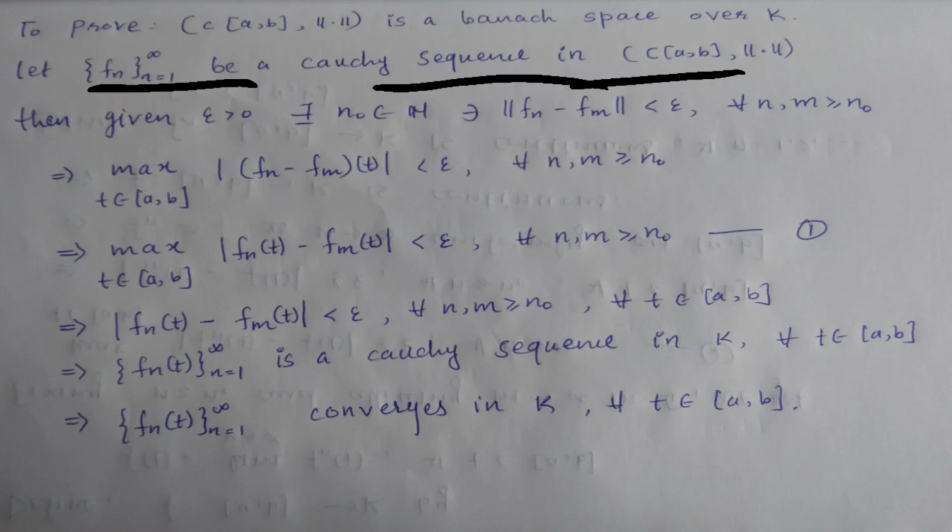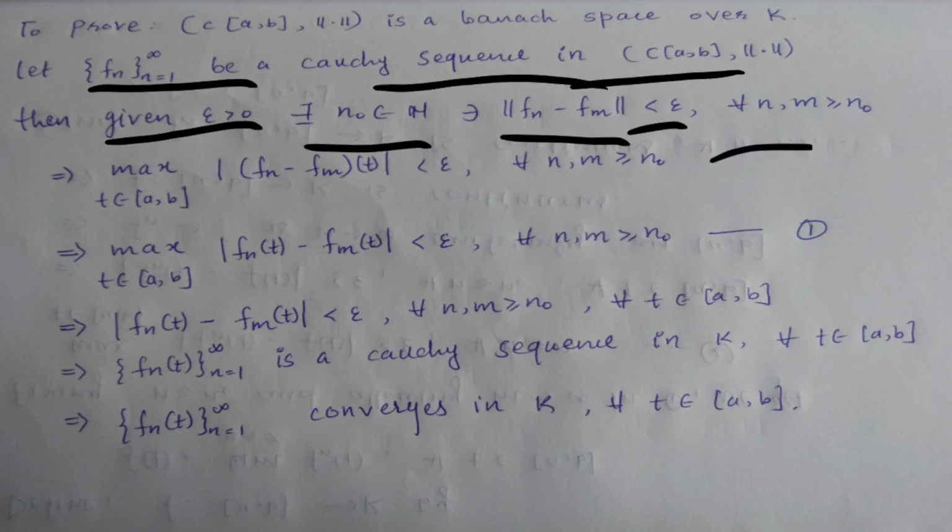So using the definition of Cauchy sequence, given epsilon greater than 0, there exists n0 in N such that norm of Fn minus Fm is less than epsilon for every n and m greater than or equal to n0, right?